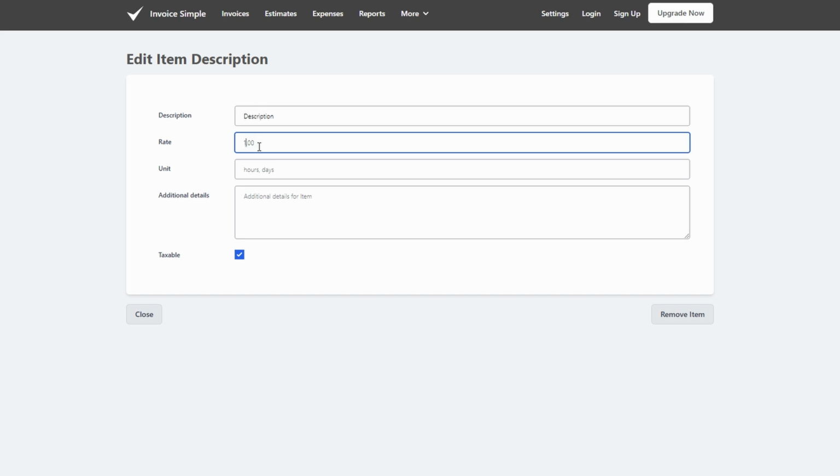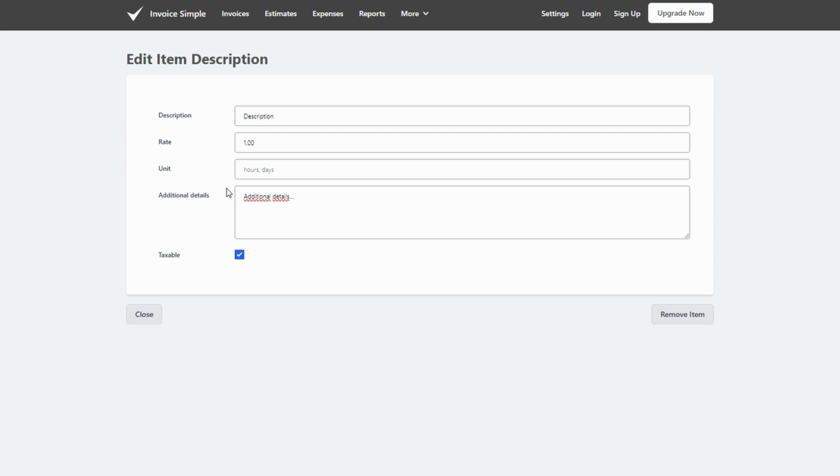If applicable, you can also add any other details, such as tax rates or custom notes, to further define the item. After entering all the necessary information, save the item to your library. Once your item library is set up, the next time you need to create an invoice or estimate, you can simply select the relevant item from your library rather than typing out the details from scratch. This not only speeds up the process, but also ensures consistency in your pricing and descriptions.